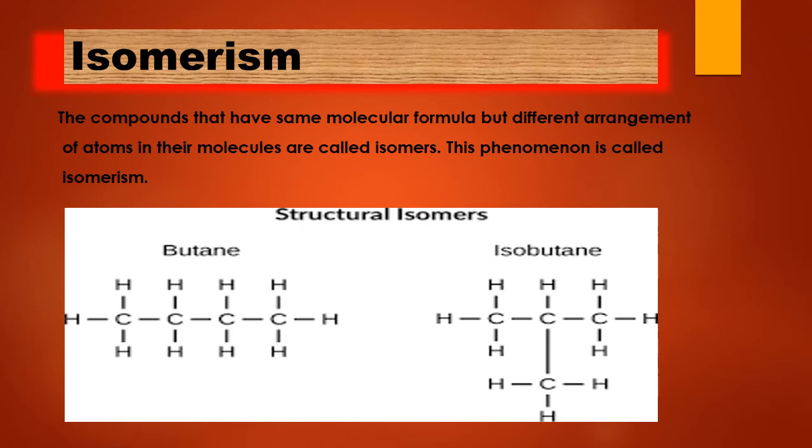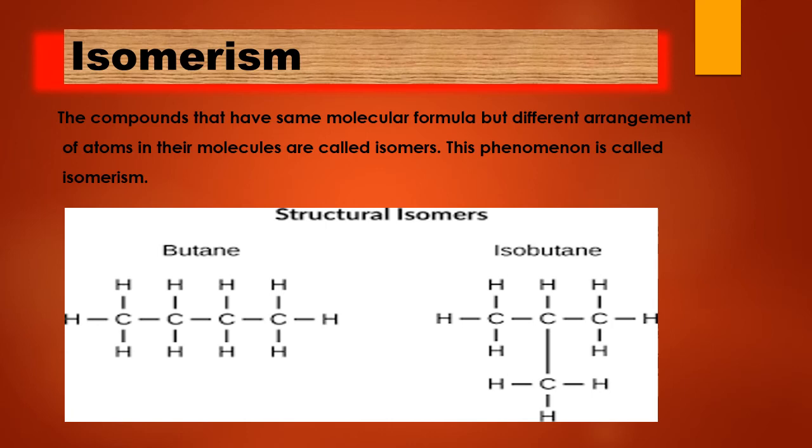1, 2, 3 at the terminal. So both the terminals have hydrogen, that is 6, and the internal carbons have 4 hydrogen. So in total we have 10 hydrogen. So the molecular formula of butane will be C4H10. We can arrange these atoms in different ways.